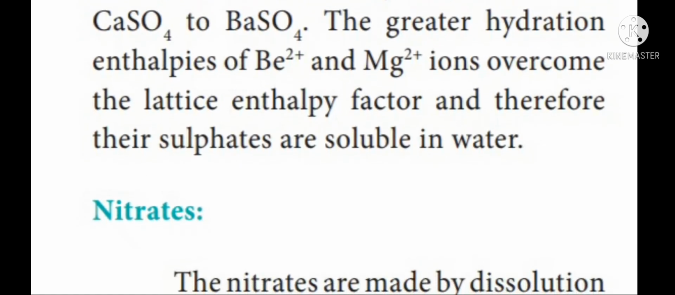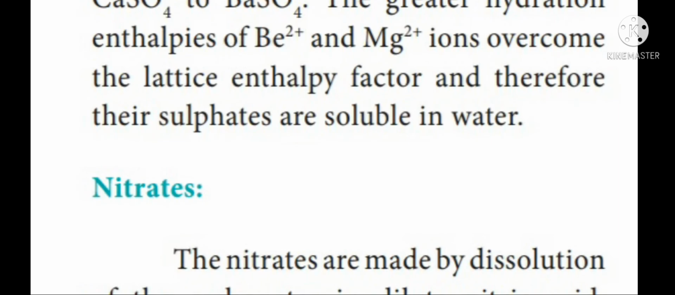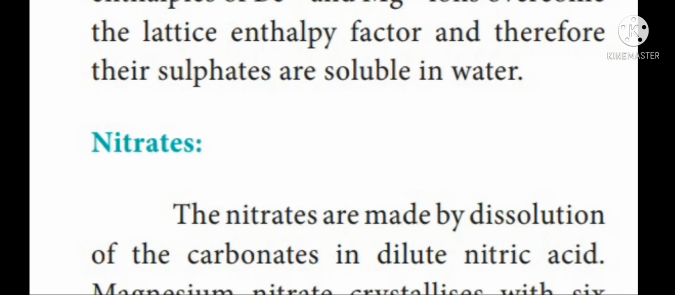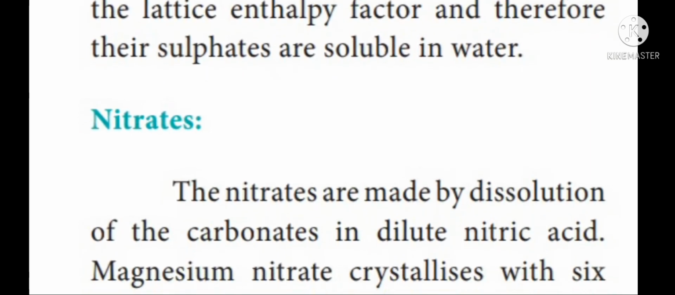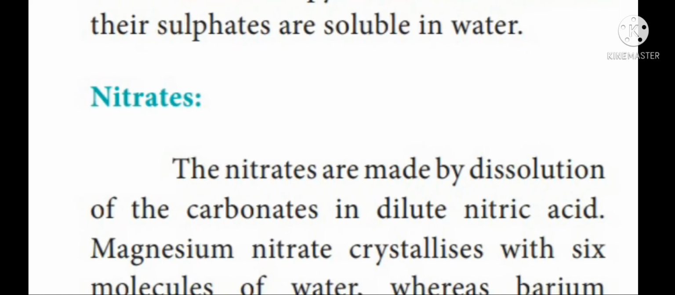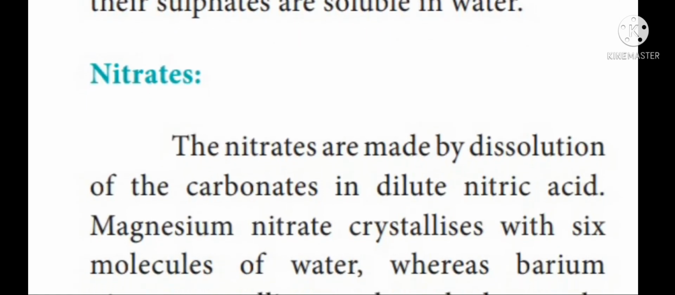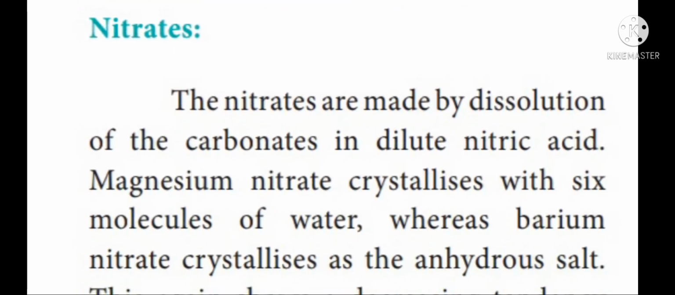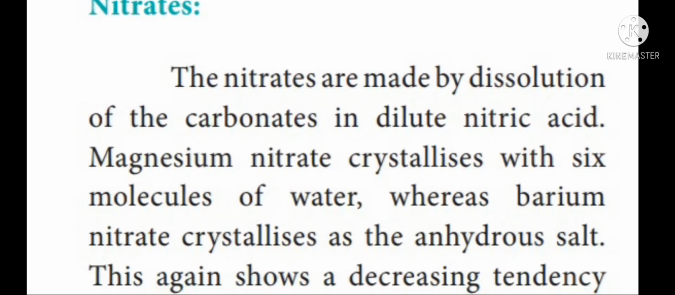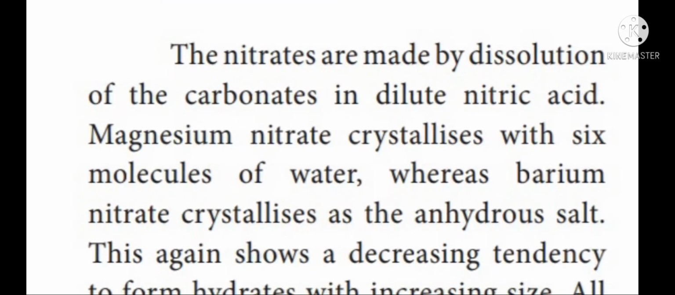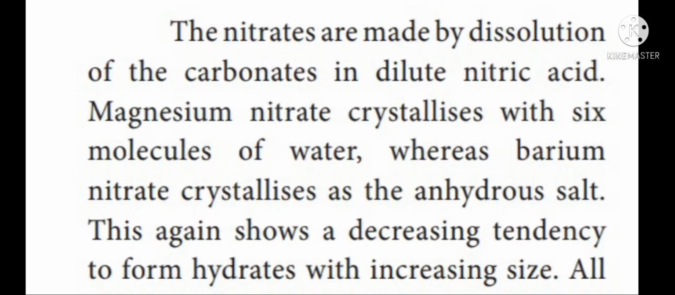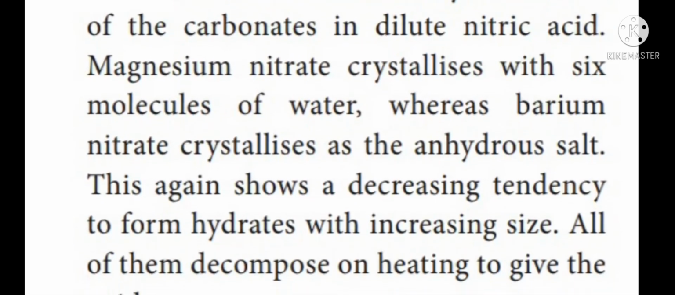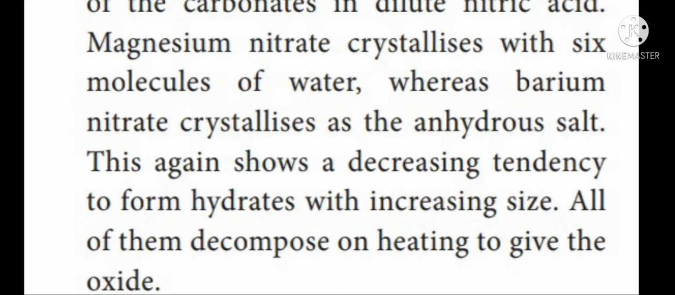Next one, nitrates. Here, the nitrates are formed whenever carbonate is mixed with nitric acid. Magnesium nitrate crystallizes with 6 molecules of water, whereas barium nitrate crystallizes as the anhydrous salt. Anhydrous means without water molecules. The nitrate salts on heating decompose to form oxide. Hence, we completed the general characteristics of the compounds of the alkaline earth metals.